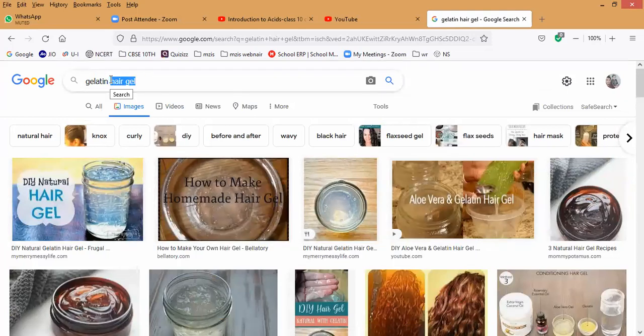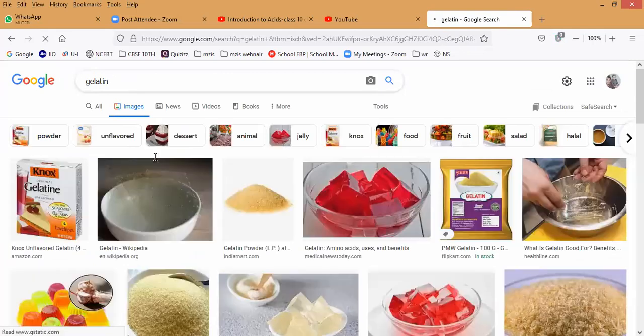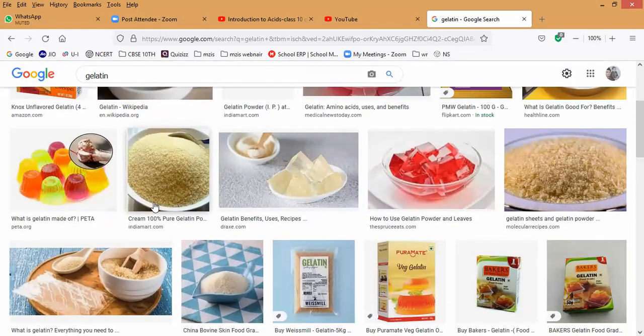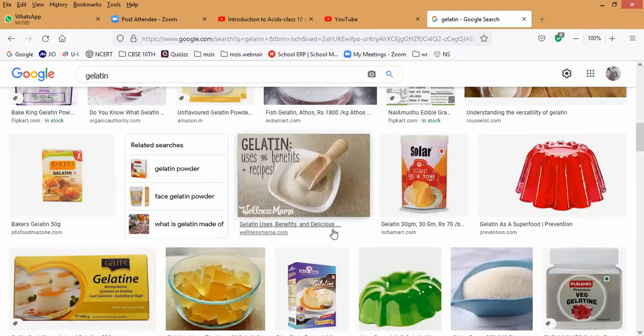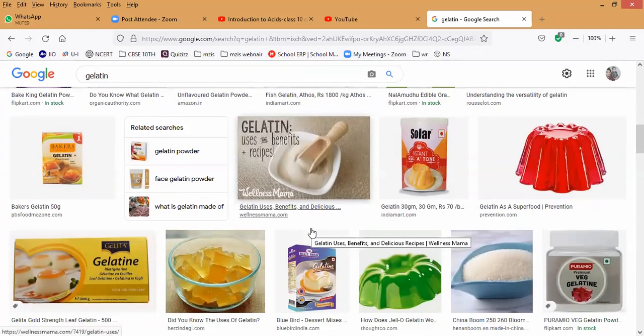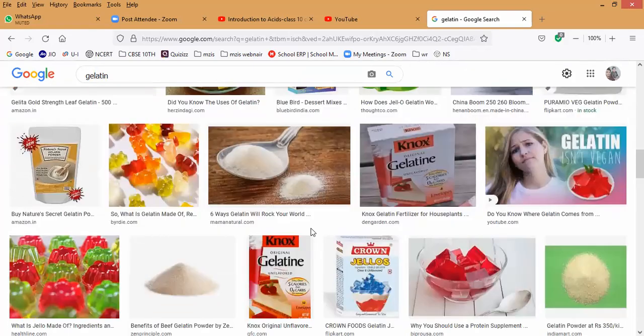Basically, gelatin means some kind of material which, if you mix with normal water, will become like a semi-solid, which we can even eat. Gelatin means a chemical substance mixed with water that forms a semi-solid.